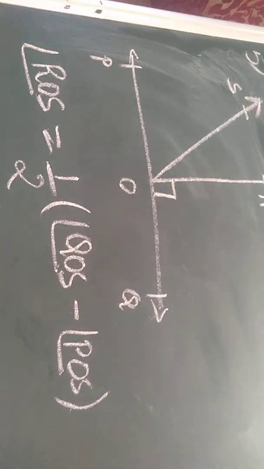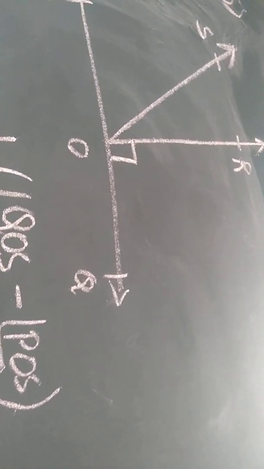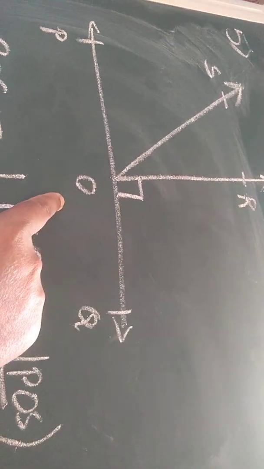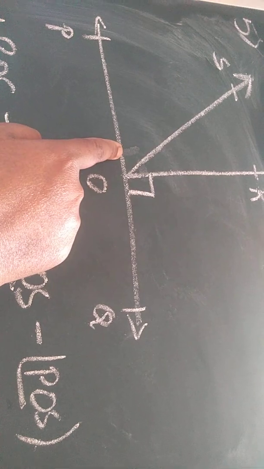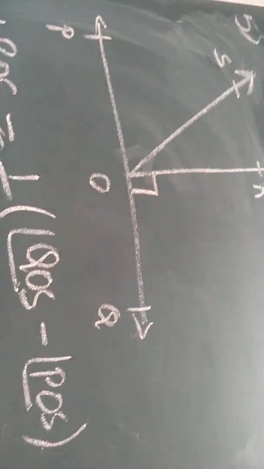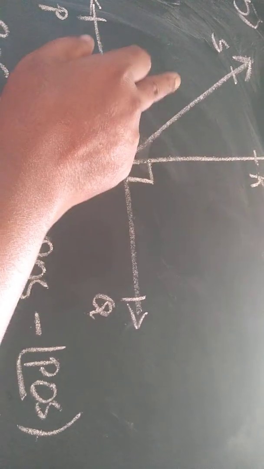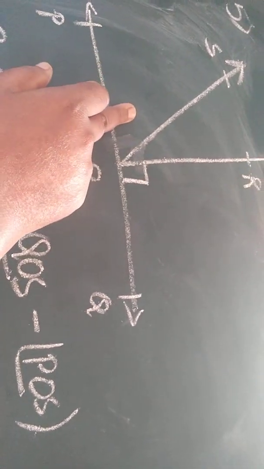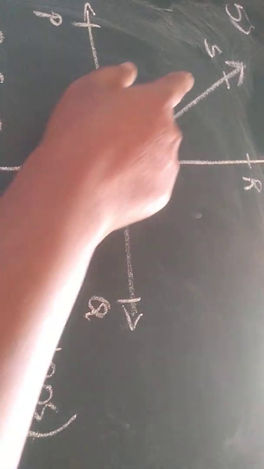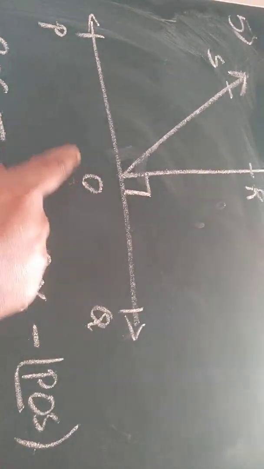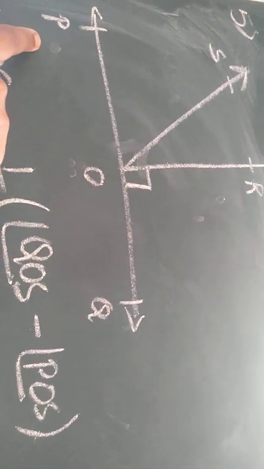Okay children, we need the angle ROS. So how to proceed with the sum: ROS first I will take in the LHS portion. If this total is 90 degrees, it means this total is also 90 degrees, isn't it, children? Then ROS on the left side will become 90 minus SOP.